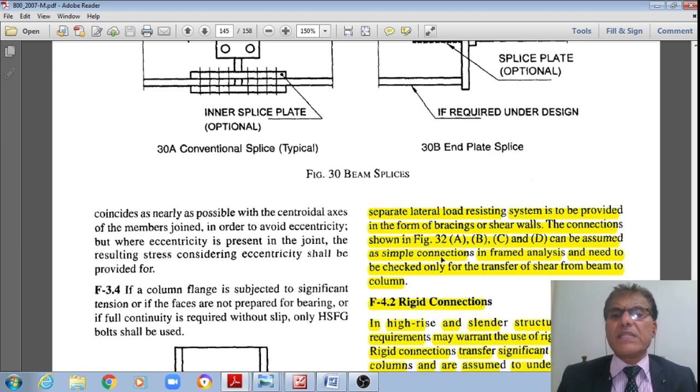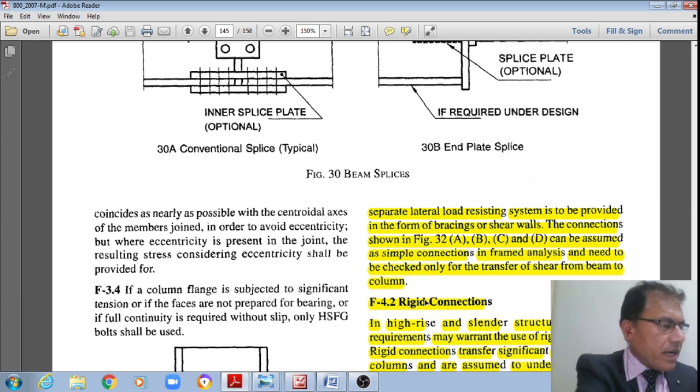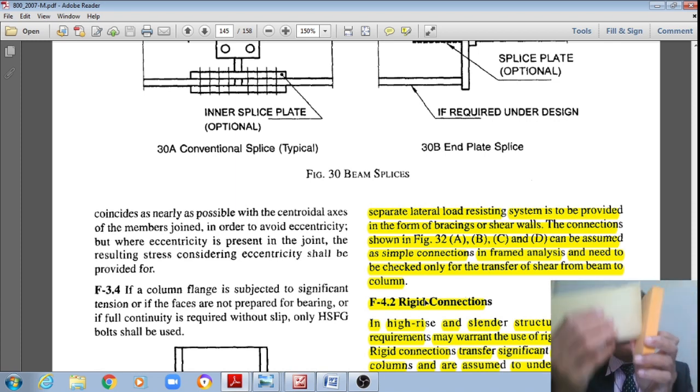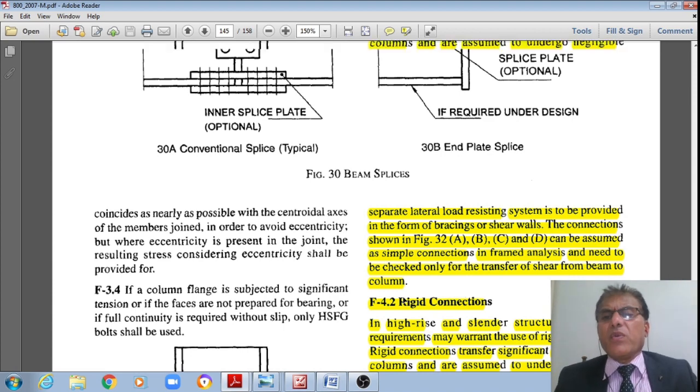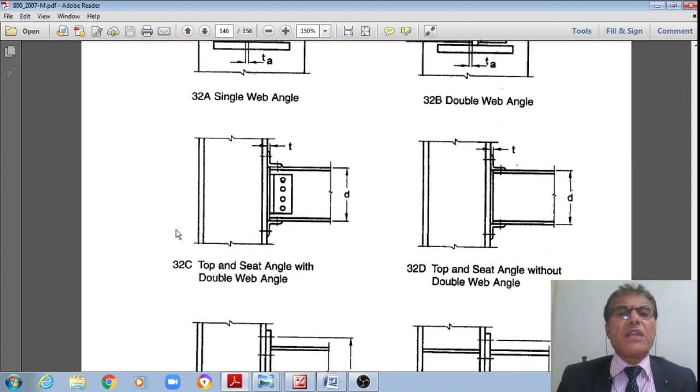Now, however, let us see the connections shown in figure 32A, B, C, and D are assumed to be simple connections in frame analysis and need to be checked only for the transfer of the shear only, right? They only transfer the shear. They only transfer the shear, not any moment, right? Now let's see these four figures, student, 32A, B, C, D, right? That is 32A.